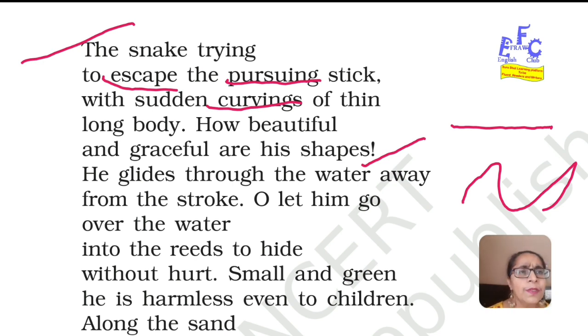The snake looked so beautiful to the poet that the poet fell for the grace of the snake and the shape of his body that was formed by his movement in order to avoid the stick. The poet is really amazed at the shape and graceful slithering of the snake.